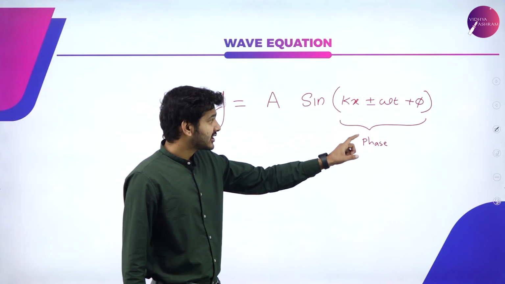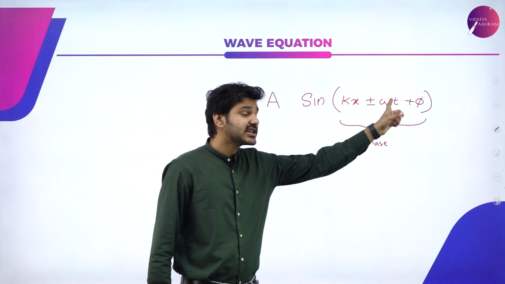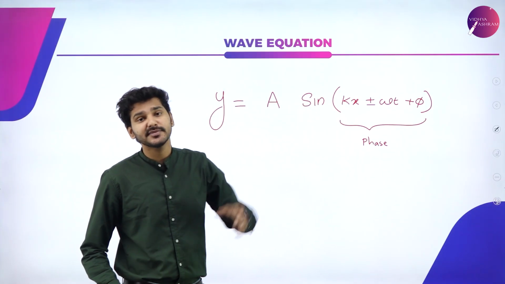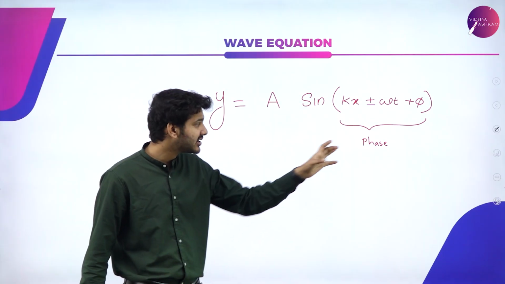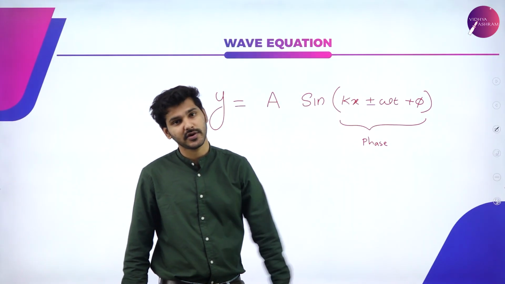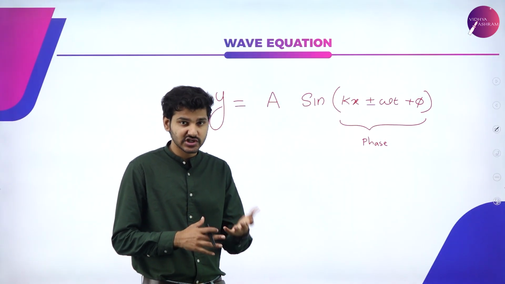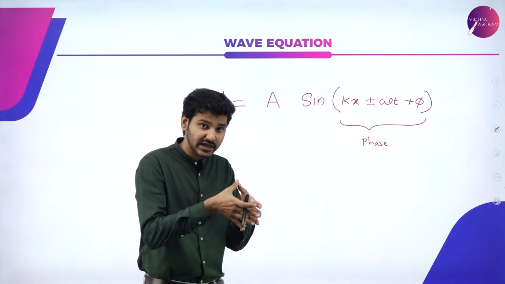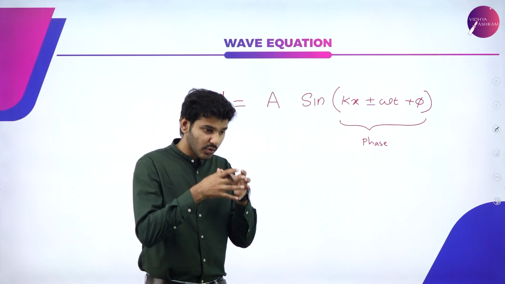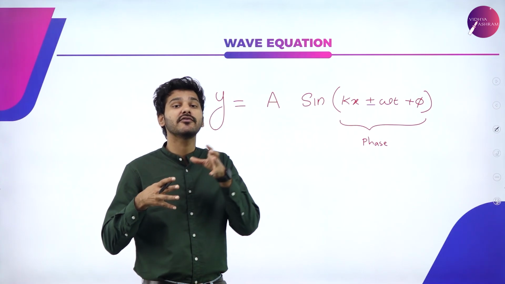This term, kx plus or minus omega t plus phi, the entire term inside the bracket, gives you the state of the wave, or simply, here it is known as the phase of a wave. It gives information about what state the wave is actually in.